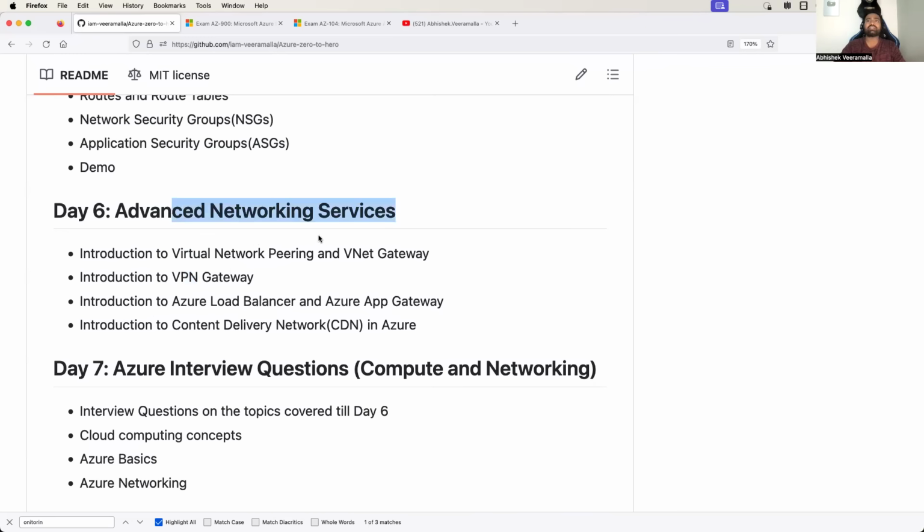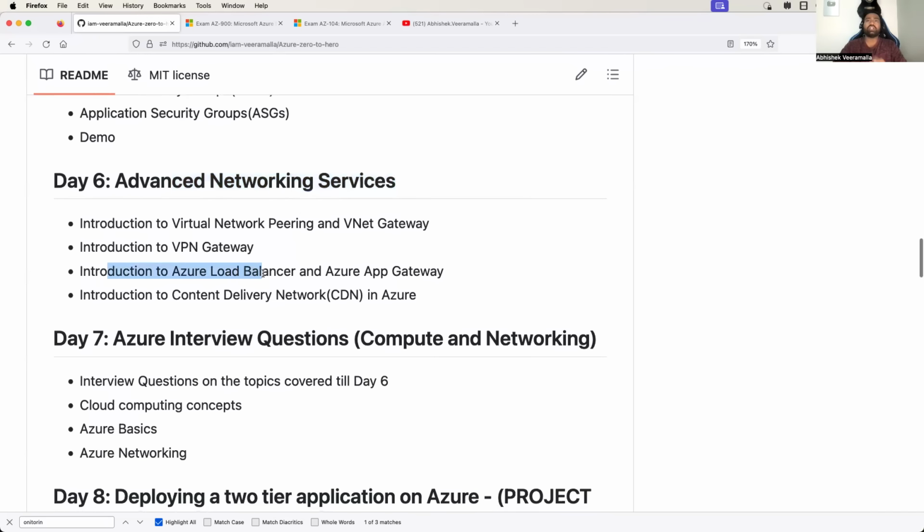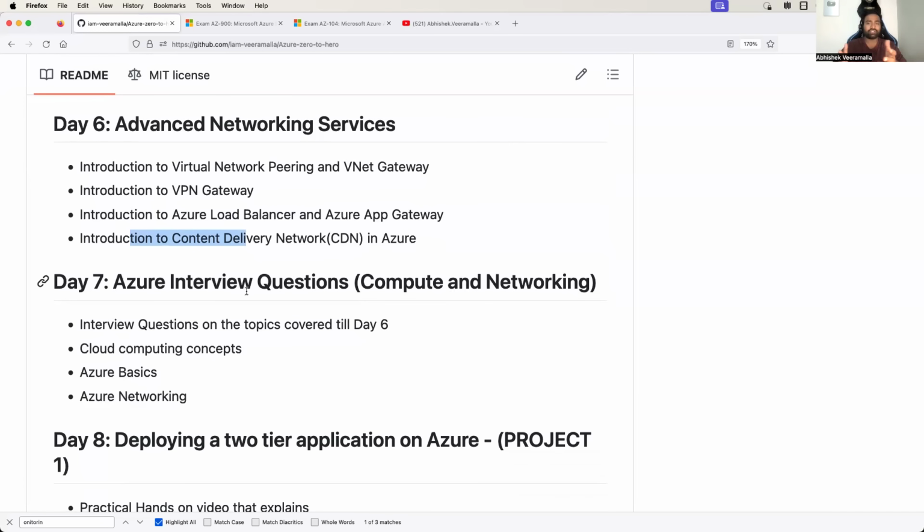Then in the advanced networking services, the next thing that we learn is about Azure Load Balancer and Azure App Gateway. There is a difference between Azure Load Balancer and Azure App Gateway, and I'll also try to explain those differences, when you should use a load balancer and when you should use an app gateway. Finally, I'll explain the concept of CDN, content delivery network, in Azure. What are the advantages of a content delivery network?